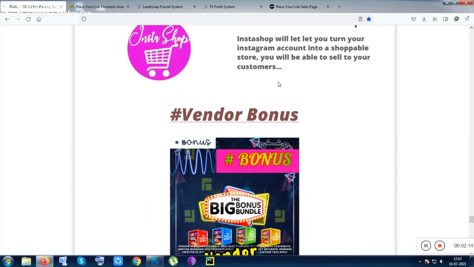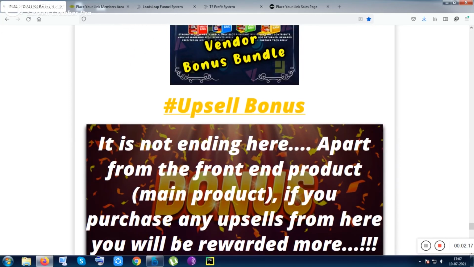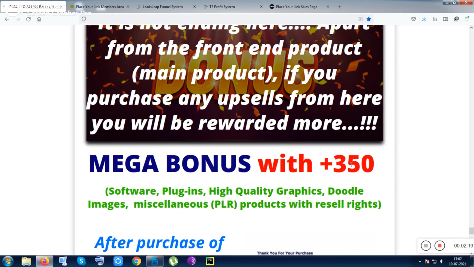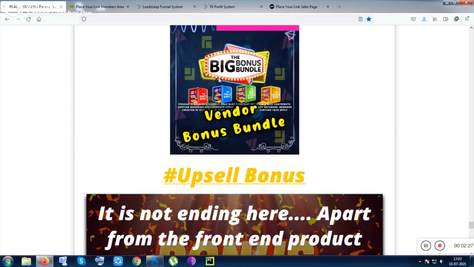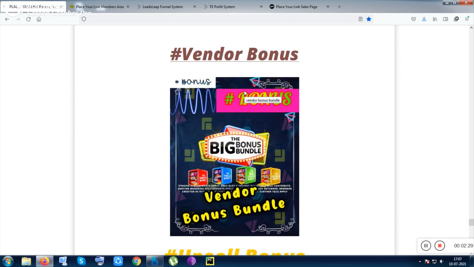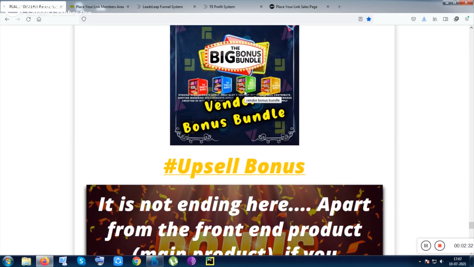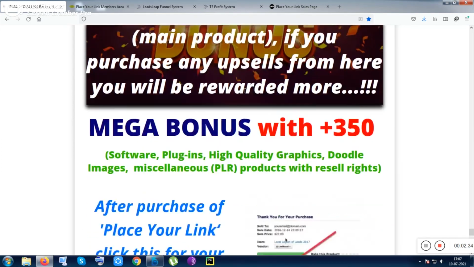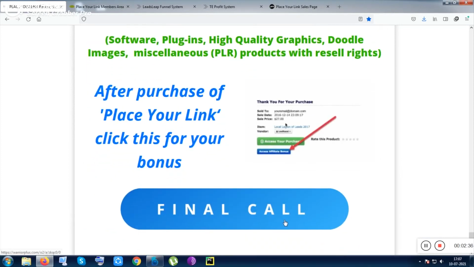And if you purchase any of the upsells, you will be given 350 plus items inside the mega bonus box, with music packs, with image packs. Most of them are software, and also PLR products, plugins, and all sorts of stuff. So vendor bonuses are coming by default. You can purchase it from anywhere you want. Vendor bonus will be waiting for you, and you can now click on this button to check out the product sales page.